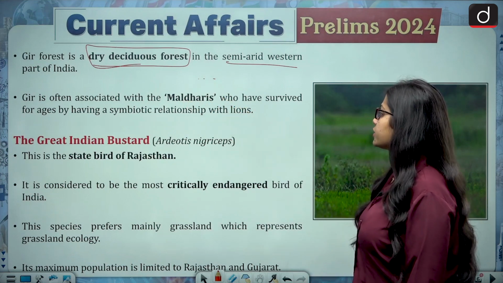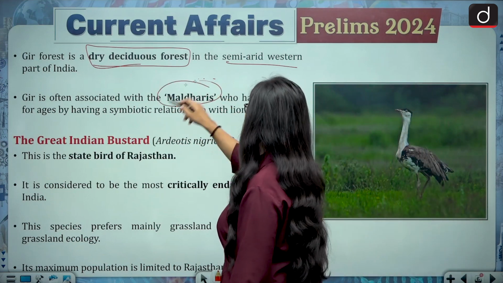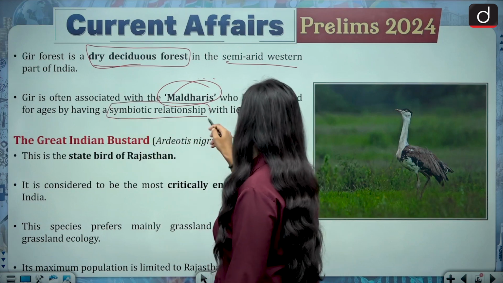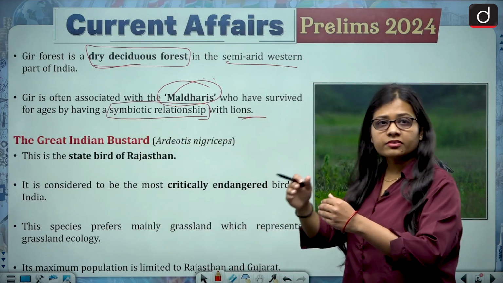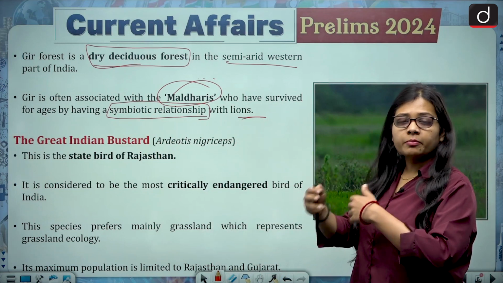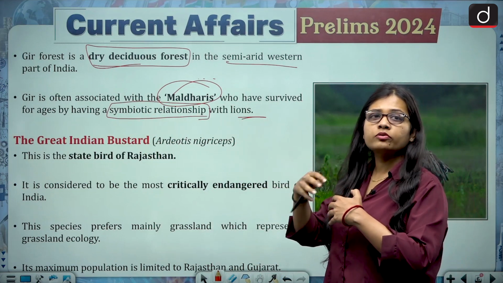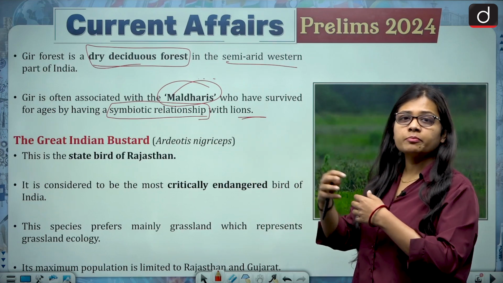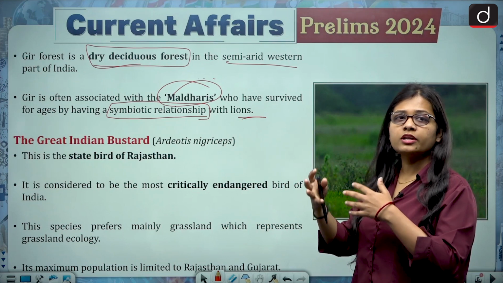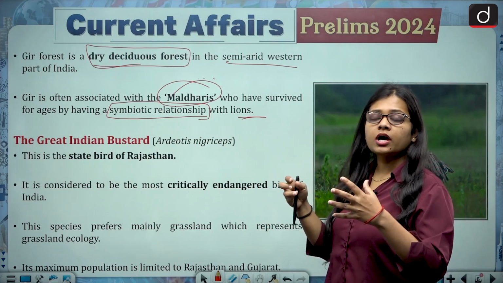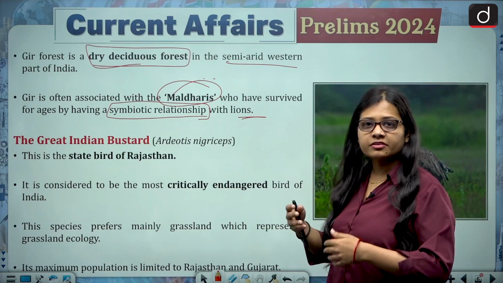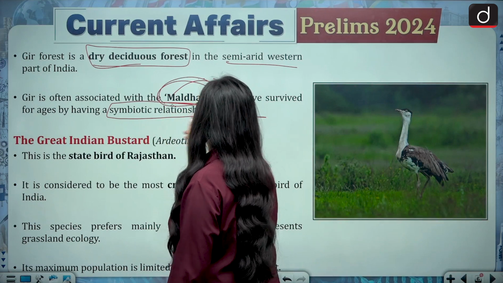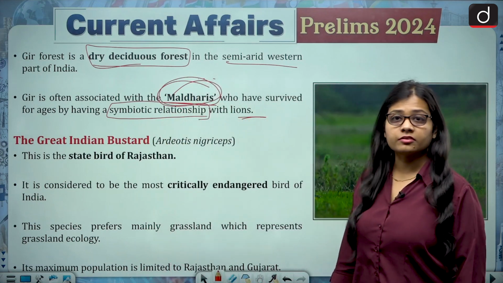And Gir is often associated with the Maldharis, who have survived for ages by having a symbiotic relationship with lions. It means that they are able to survive in the same ecosystem as lions, and they both have a symbiotic relationship. They are both living together nicely. So the name of the tribe is Maldharis.